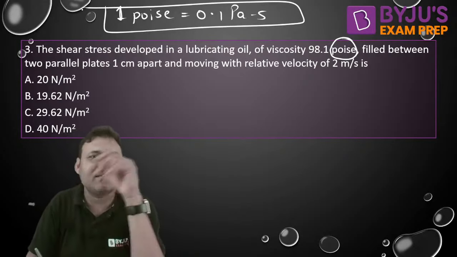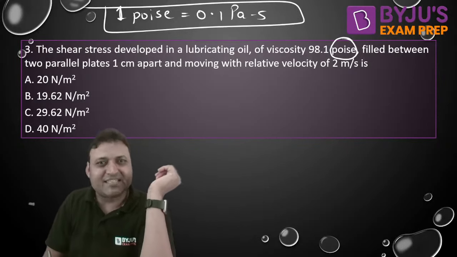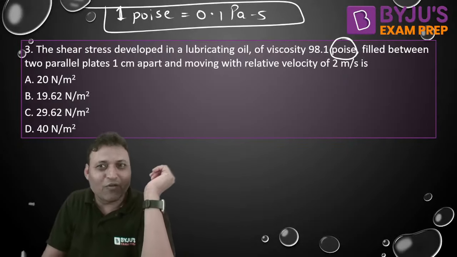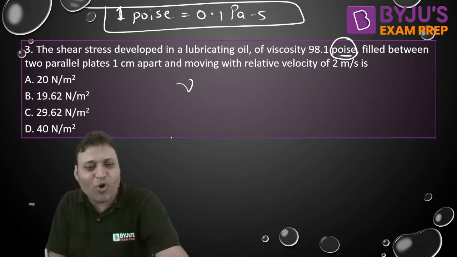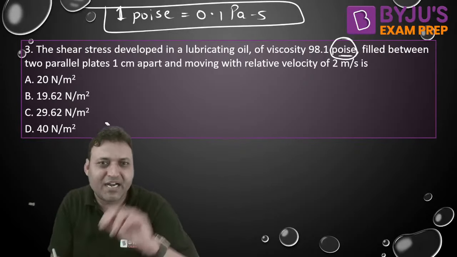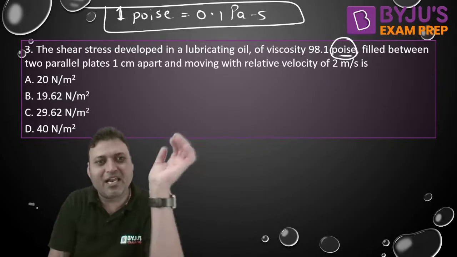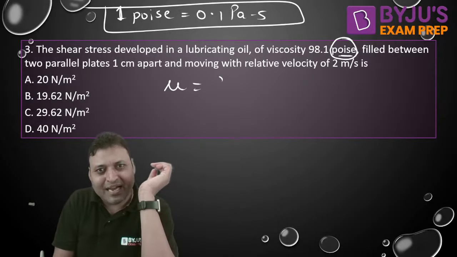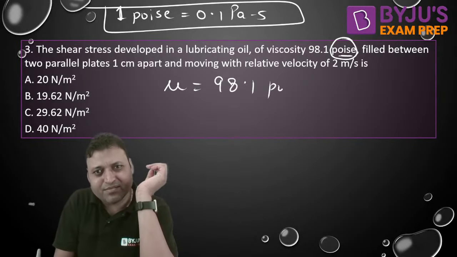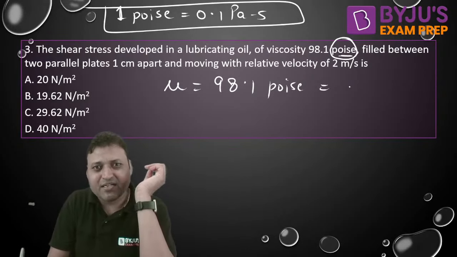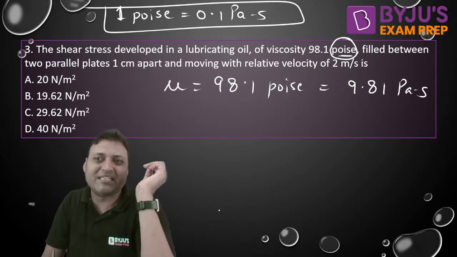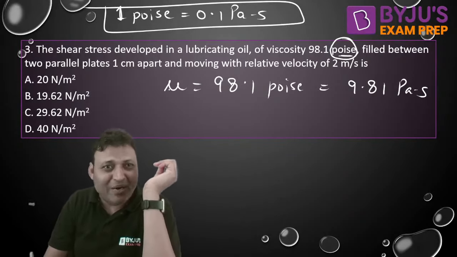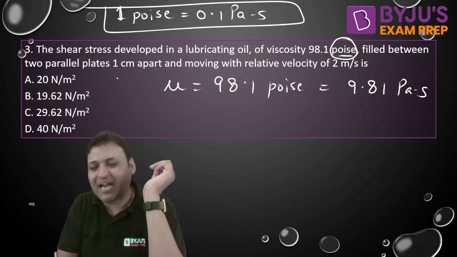What is the answer to this? The shear stress developed in a lubricating oil of viscosity. It is the dynamic viscosity because it is given as poise. The unit is given as poise. That is why it is the dynamic viscosity, that is 98.1 poise. Can we say 9.81 Pascal second, isn't it? If we multiply with 0.1, filled between two parallel plates 1 centimeter apart.